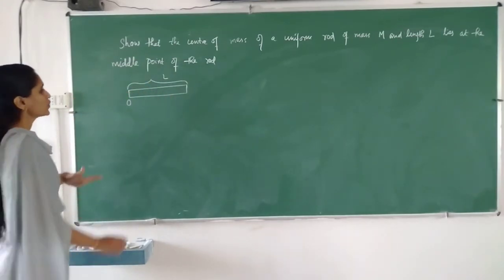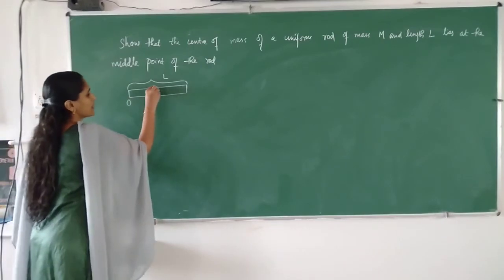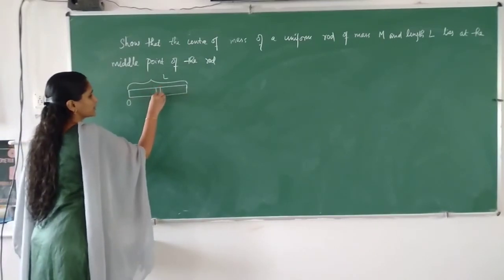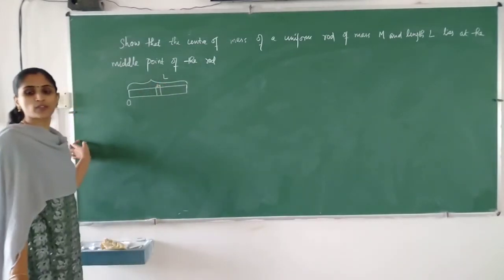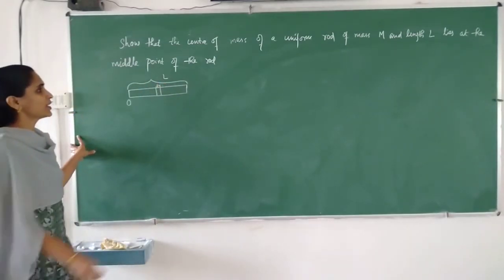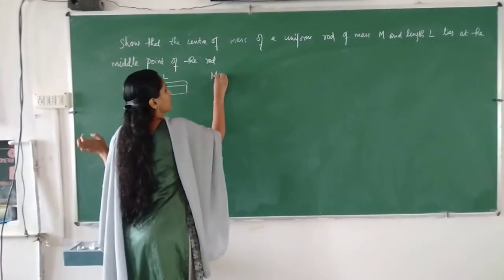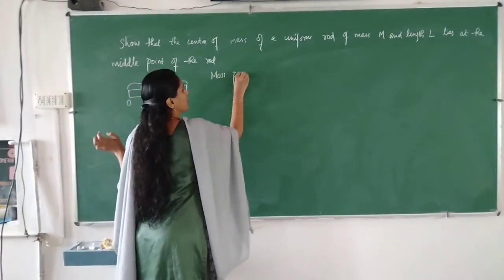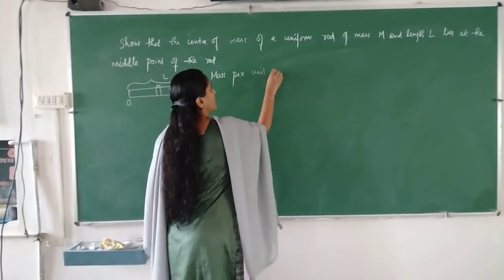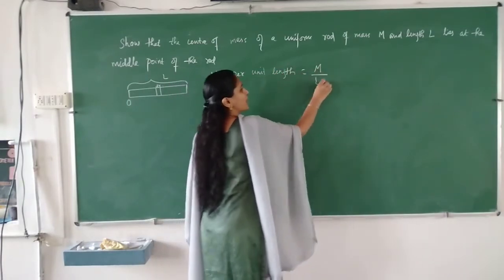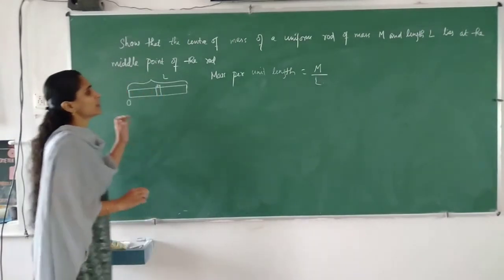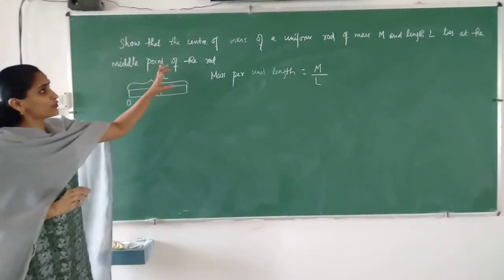So we are considering a small element in this rod. What will be the mass of the small element? Mass per unit length is given by m by L, since the mass is uniformly distributed.